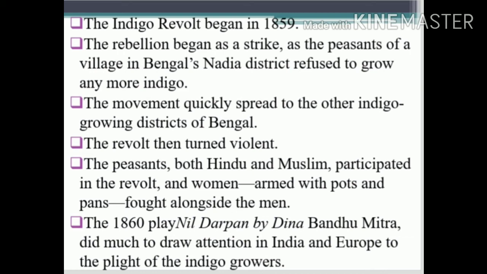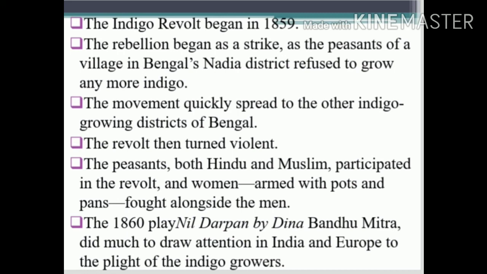That is about the indigo revolt. Indigo is a natural fiber used as a dye for cloth. The British forced the Indians to cultivate the same indigo for a long time period, and they paid only low prices for their indigo, and this created trouble.